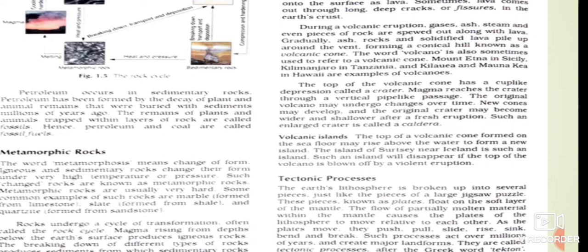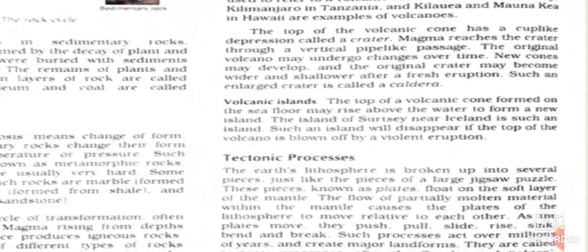So according to this theory, the lithosphere is divided into several large as well as small irregular shaped plates, which are known as tectonic plates or lithospheric plates, as we can see here. These are continental or oceanic in nature, and they are floating on the molten mantle or the molten magma. They are floating continuously, so they are in a state of constant motion. These tectonic plates are continuously moving and sliding.